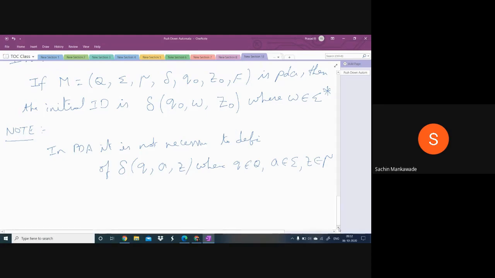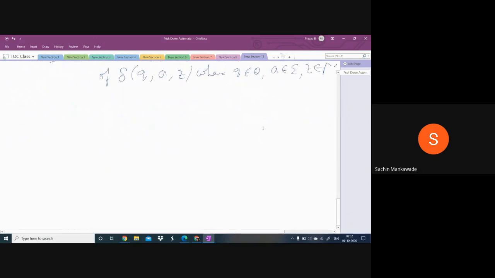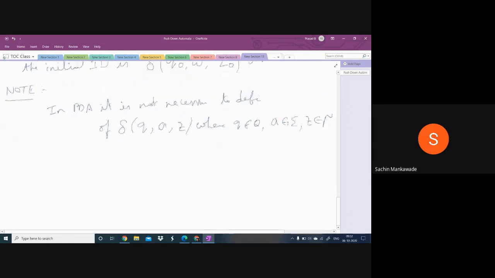Next one, important concept, acceptance by PDA. After this, we will go for the design part.